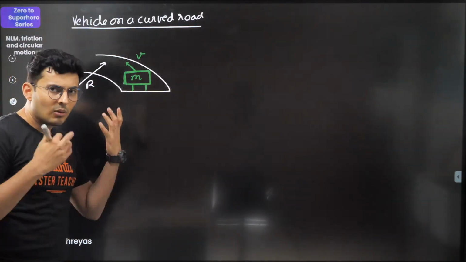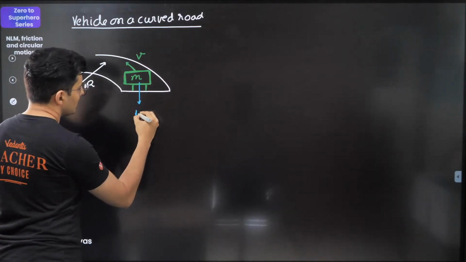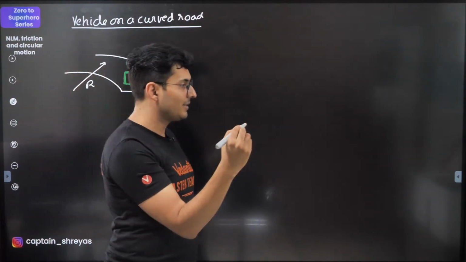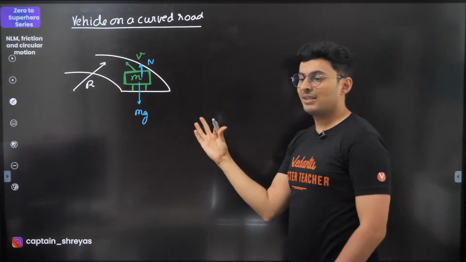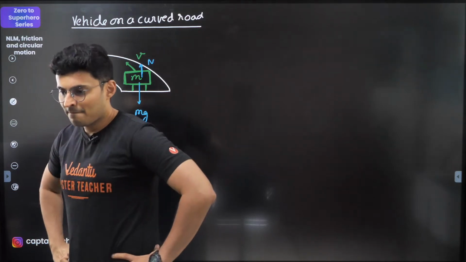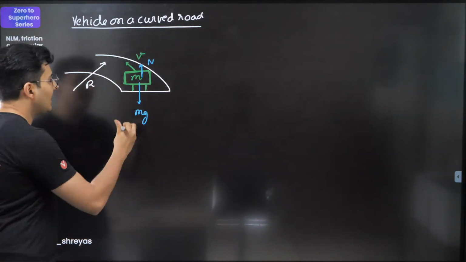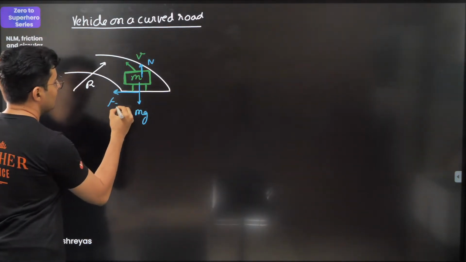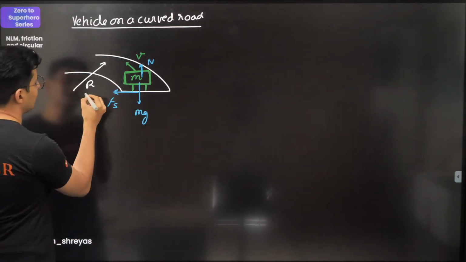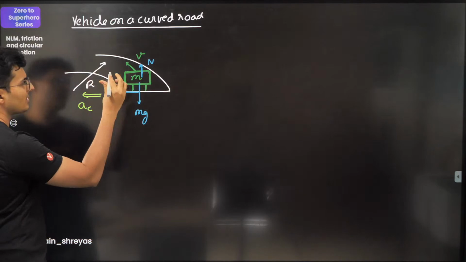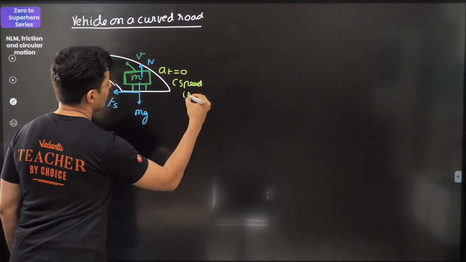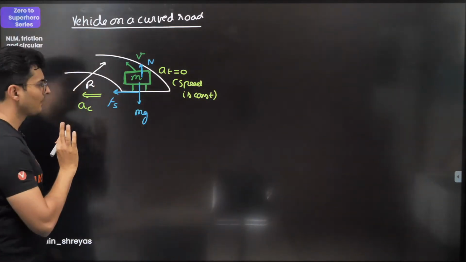When you show the forces, what kind of forces come? Obviously mg comes and normal comes, and friction. Where does friction act? Come on guys, let me know in the chat box. Outwards or inwards? Yep, it has to act inwards, and this is static in nature. And apart from that, you will not forget the centripetal acceleration. Because it is going with constant speed, the tangential acceleration is 0. This is how it is.